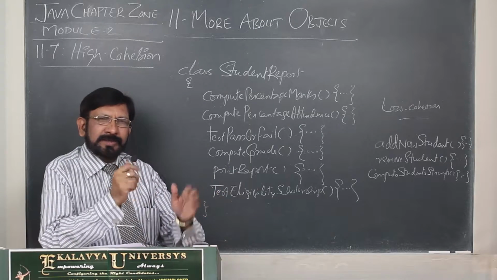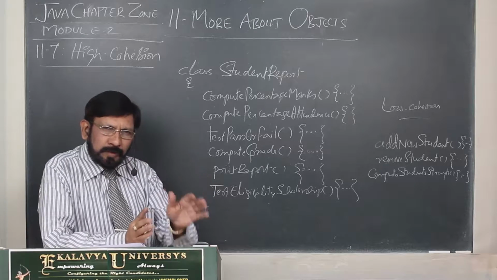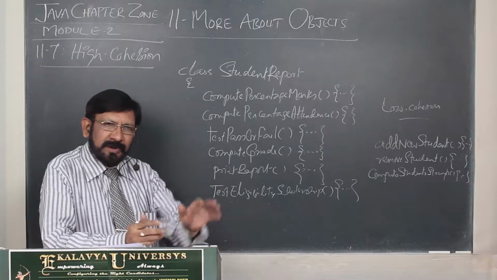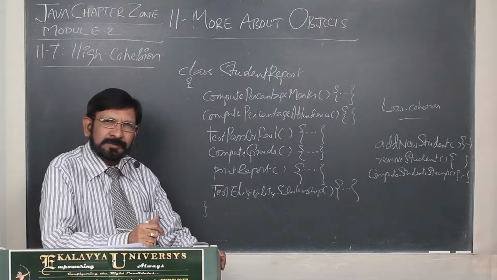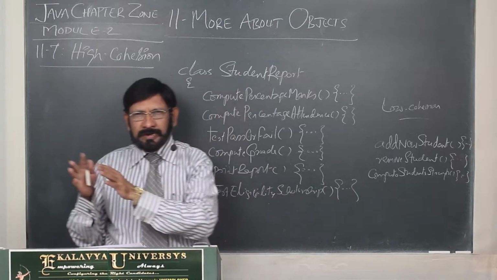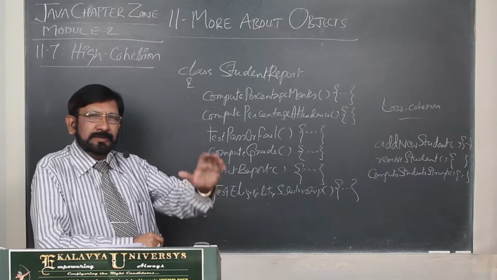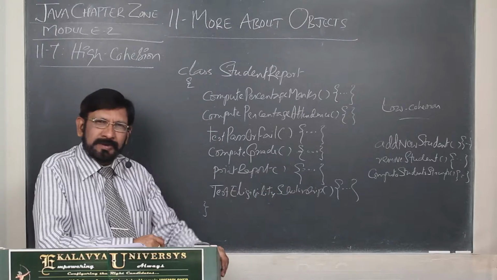Actually, related things, whenever we place a set of things, we group it as related things and put in one place. Suppose you can find only kitchen oriented utensils in kitchen room. In your study room, only study oriented material.